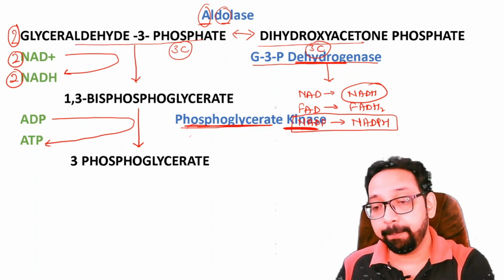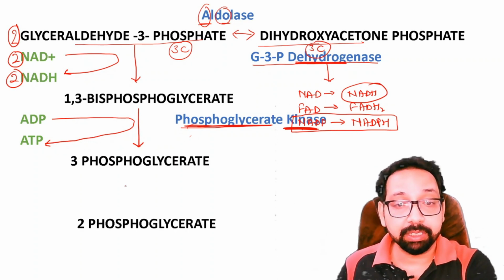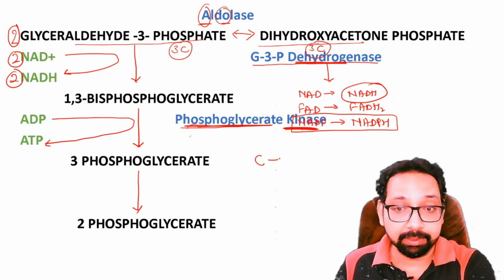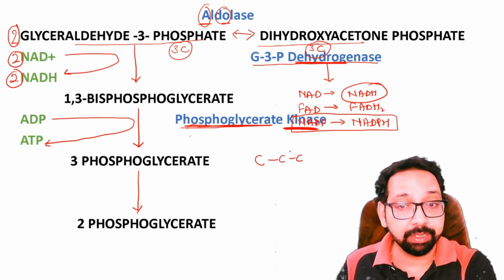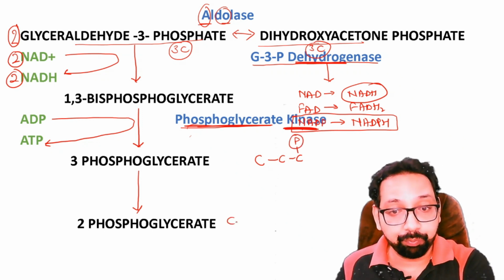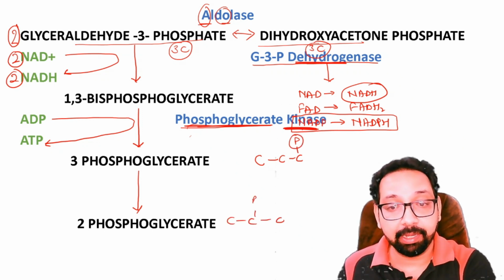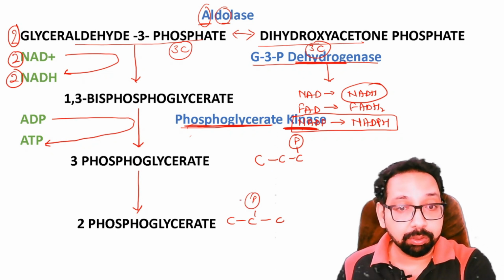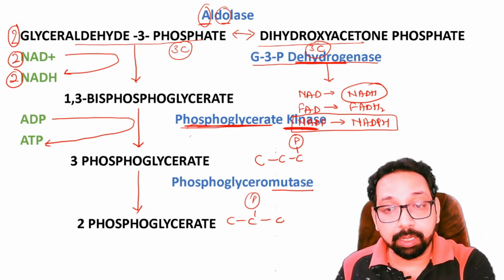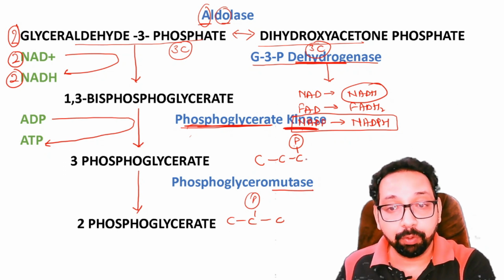Now 3-phosphoglycerate is converted to 2-phosphoglycerate. You can understand it like this: 3-phosphoglycerate has phosphate at carbon number 3, 2-phosphoglycerate has phosphate at carbon number 2. So this enzyme phosphoglyceromutase transfers this phosphate group from C3 to C2.